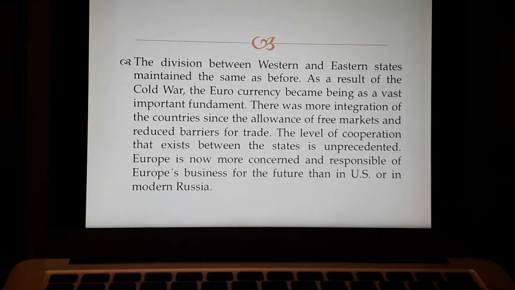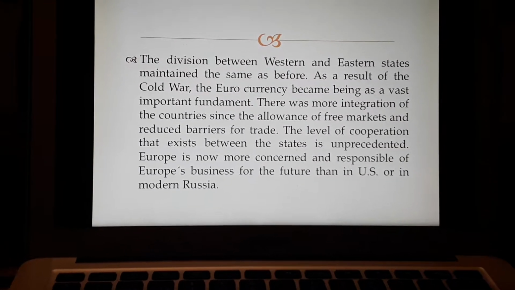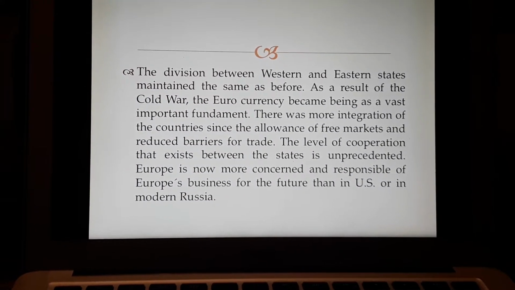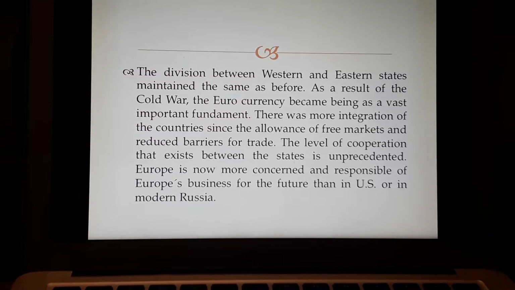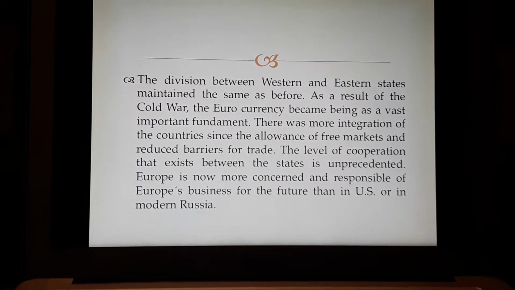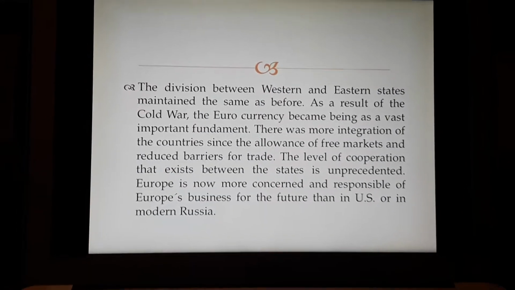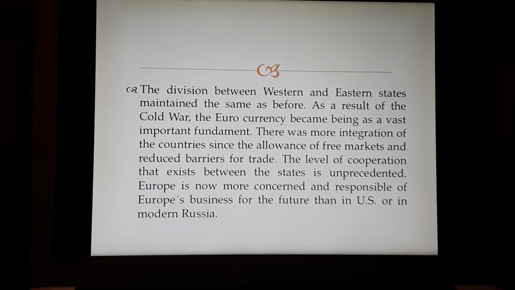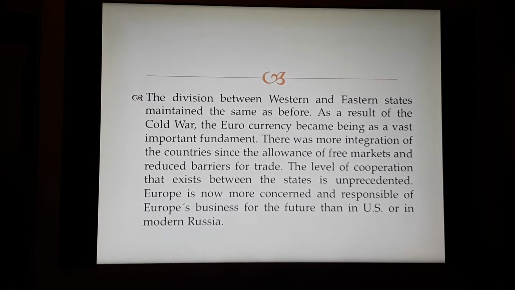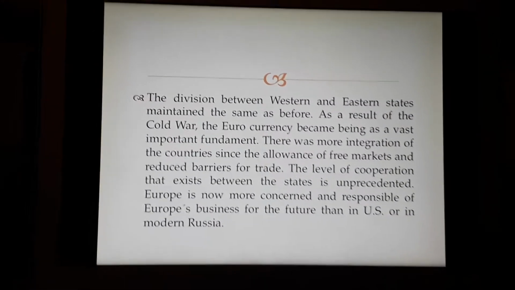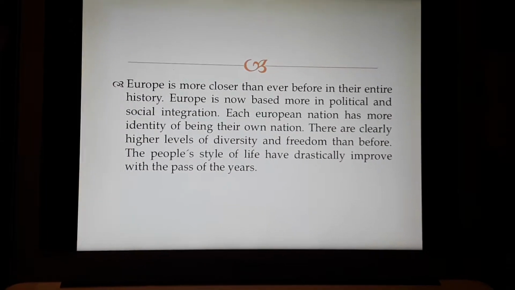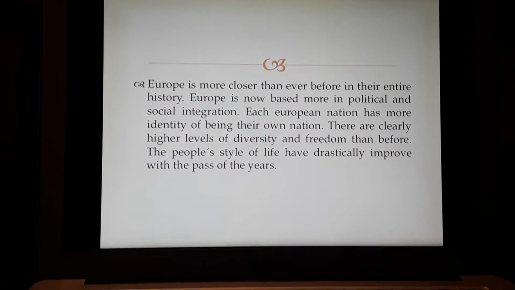The division between Western and Eastern states remained the same as before. As a result of the Cold War, the euro currency became a vastly important foundation. There was more integration of the countries through free markets and reduced barriers to trade. The level of cooperation that exists between the states is unprecedented. Europe is now more concerned and responsible for its business for the future than the USA or modern Russia. Europe is closer than ever before in its entire history.